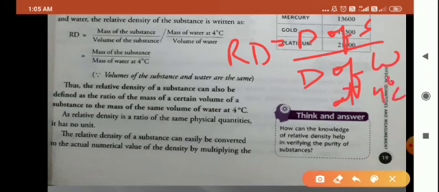Then children, if we take the same volume of substance and the same volume of water, can I write the formula for RD with mass instead of density?